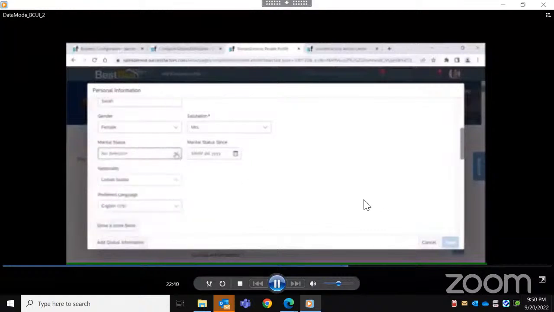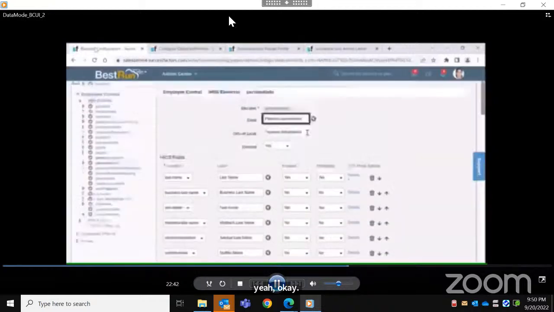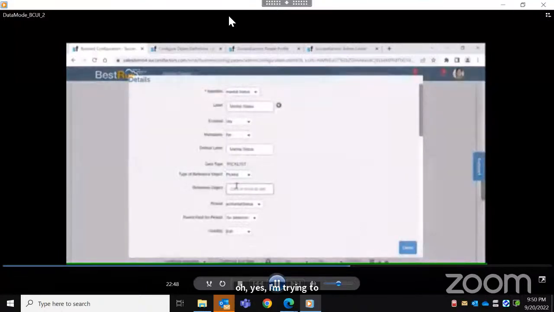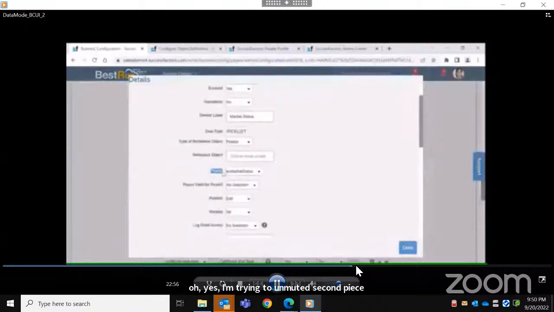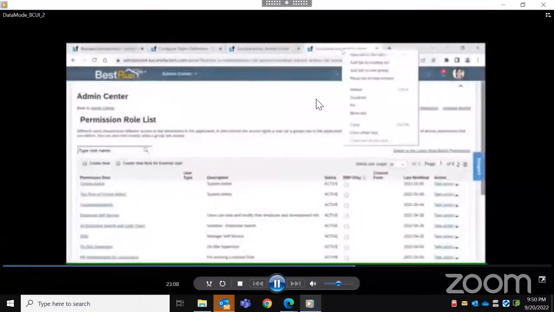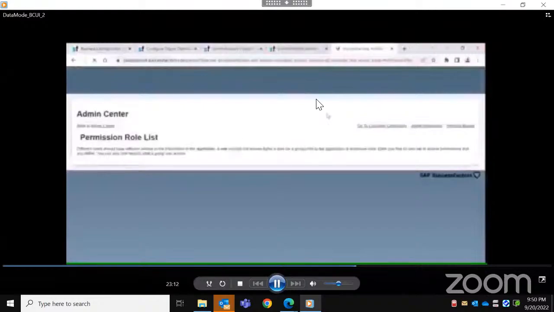Yes, I'm trying to unmute it. Just give me a second, please.